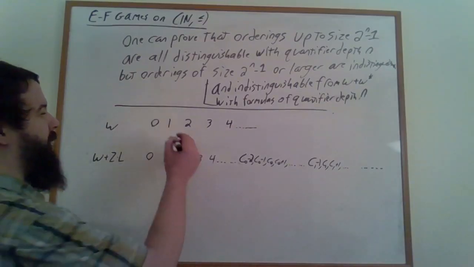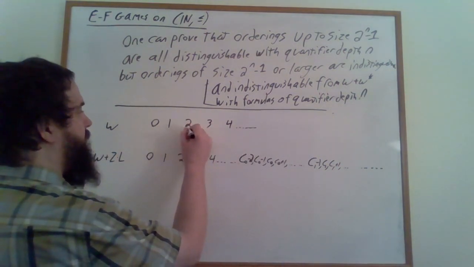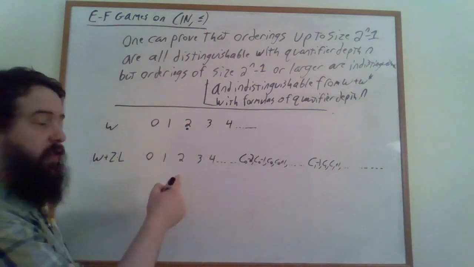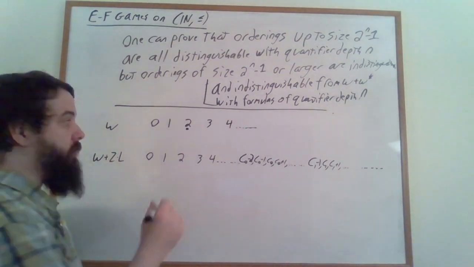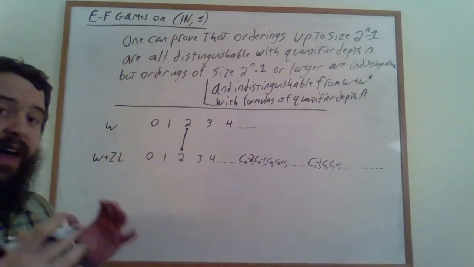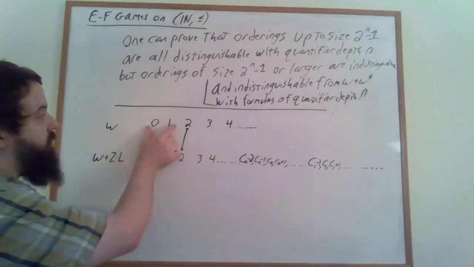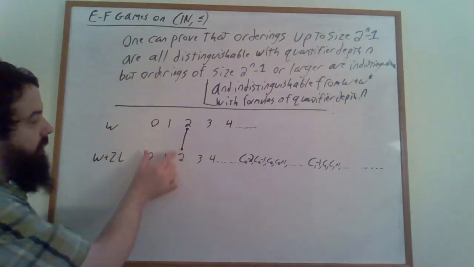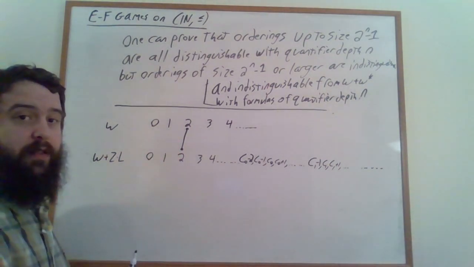If Spoiler plays at some point in omega, then Duplicator can just match it with the corresponding point in the omega part of the woozle. This divides the game up into two game boards. One, which is, in this case, 2 elements versus 2 elements, which Duplicator can last arbitrarily long on.